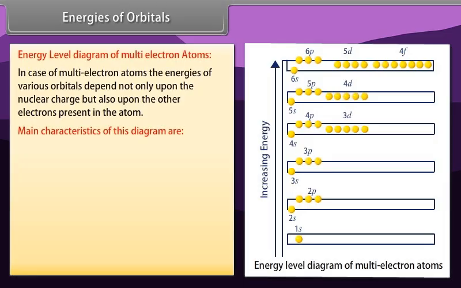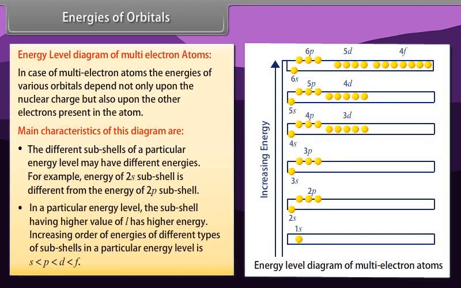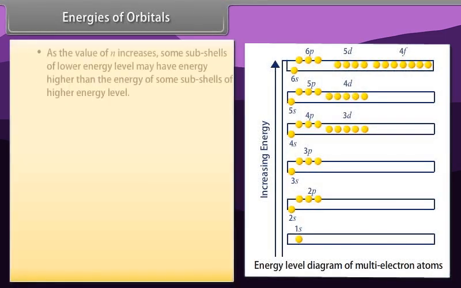Main characteristics of this diagram are: number 1, the different subshells of a particular energy level may have different energies. For example, energy of 2s subshell is different from the energy of 2p subshell. Number 2, in a particular energy level, the subshell having higher value of l has higher energy. Increasing order of energies of different types of subshells in a particular energy level is: